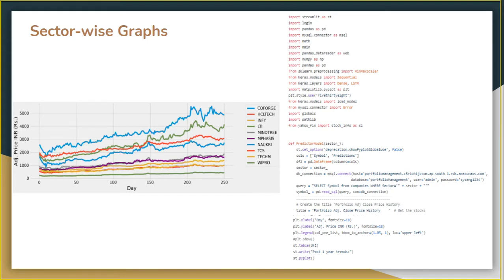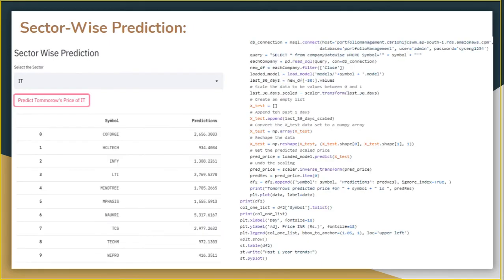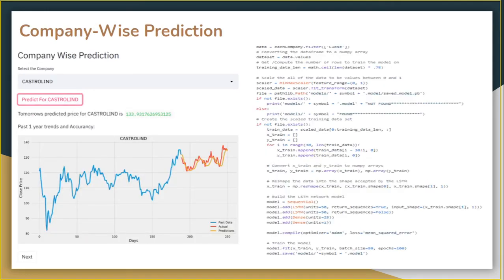For better data visualization, we have plotted the price history data of stocks of a particular sector using the matplotlib library. Then we will split our data into two parts, that is test and train, where 220 days will be taken for training and the remaining 30 will be used as the testing dataset.